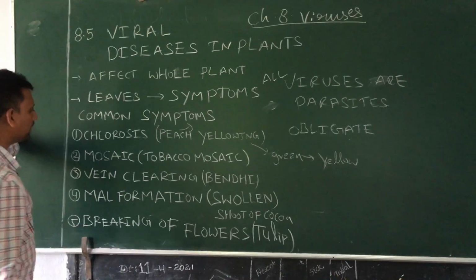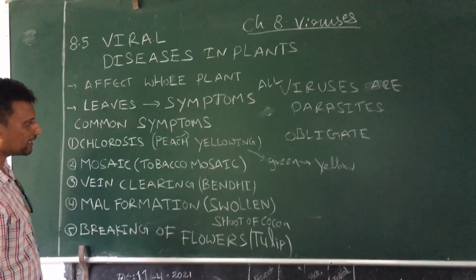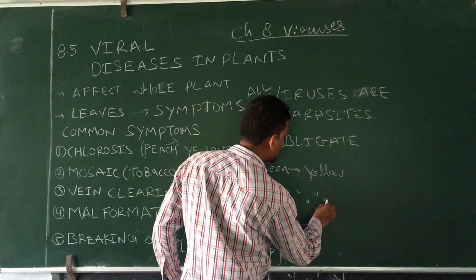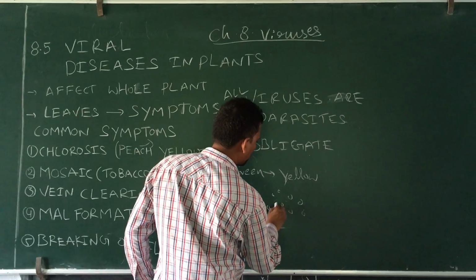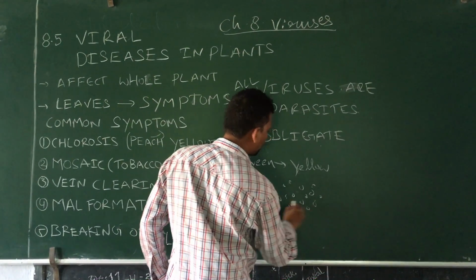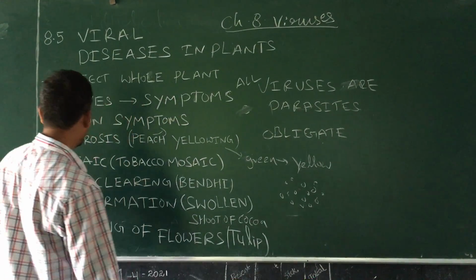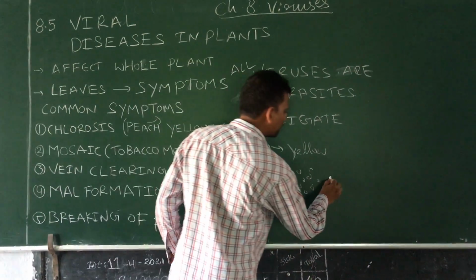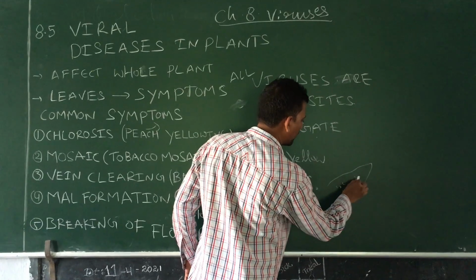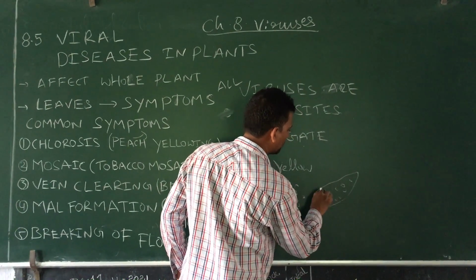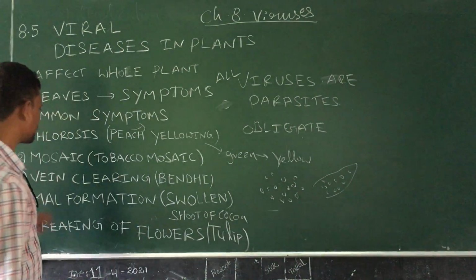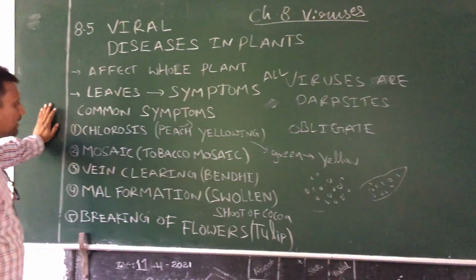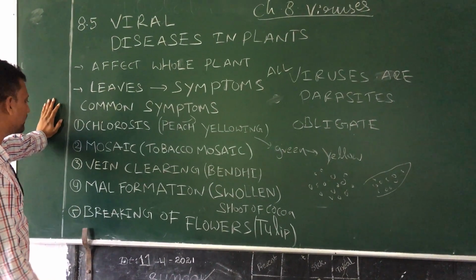The next one is mosaic. Mosaic means randomly distributed, it may be spots. An example is tobacco mosaic virus. The tobacco plant shows spots randomly. This is the tobacco mosaic disease. So mosaic is one symptom of plant viral diseases.